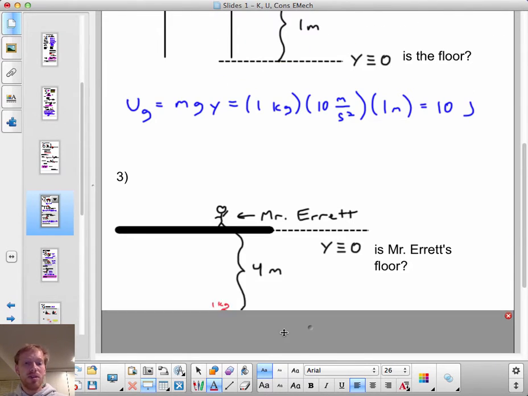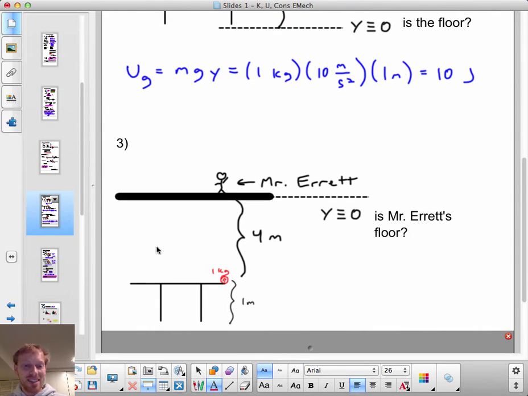Well, you could imagine that if this is us in the physics lab and we have this apple 1 meter off of our floor, Mr. Arrett, the chemistry teacher above us, would want to say, my floor is y equals 0, and your apple is actually 4 meters below my floor. How much gravitational potential energy does Mr. Arrett think this apple has?